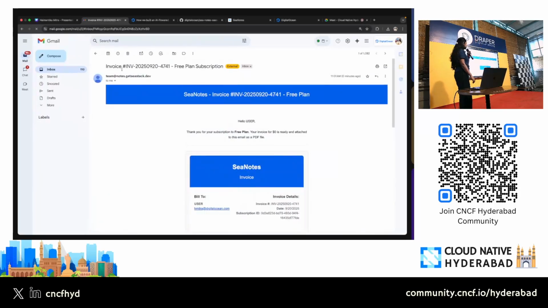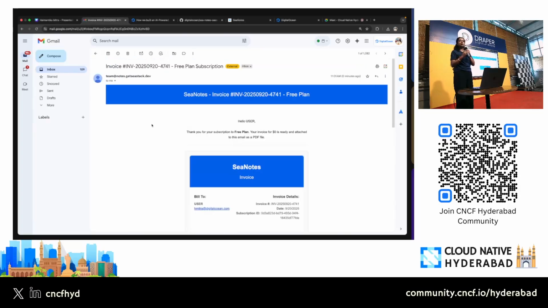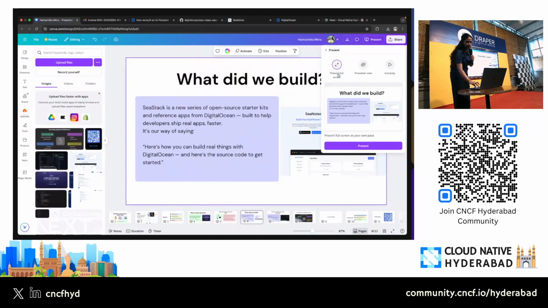So you see that this email was sent to me. How are we building it, how is the email being sent, that is what I will be showing you now. But how many of you here have used email services like Resend or Twilio? I see Atul raising his hand here. Twilio I think is a common one, but Resend is also getting popular. First because it has great developer experience, second because it's a YC company, so there are a lot of promotions happening, and there's a lot of ready to use code that you can use to spin up your services. So let me go back to the presentation and let's get started.